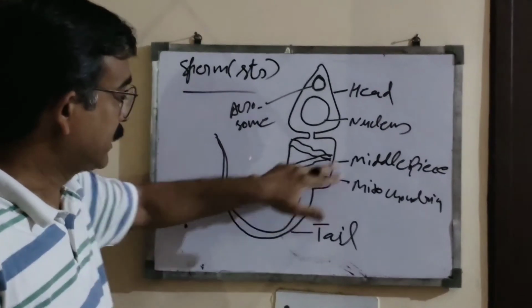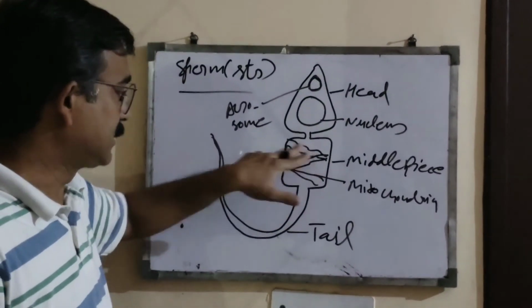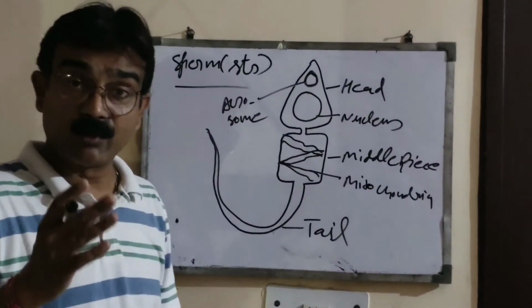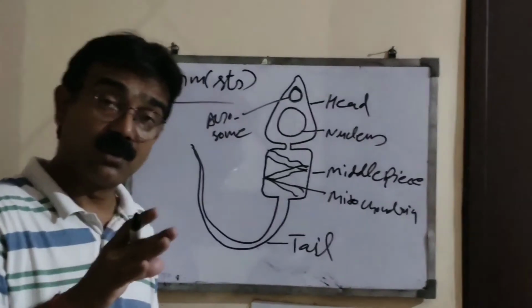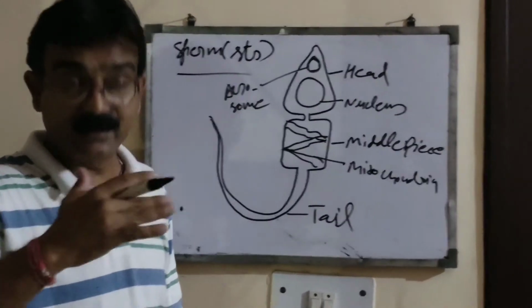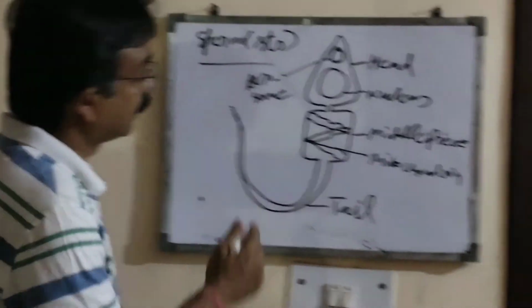Then the next is the middle piece. Inside the middle piece there is a bulk of mitochondria. They provide a sufficient amount of energy for the movement, to proceed the sperm toward the female gamete.